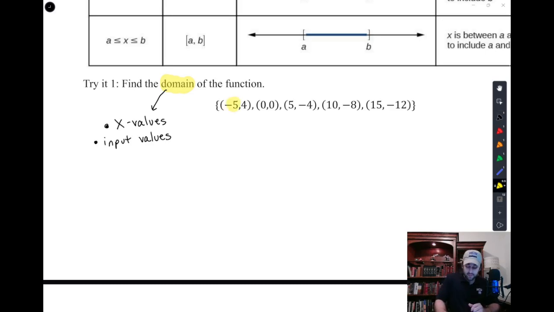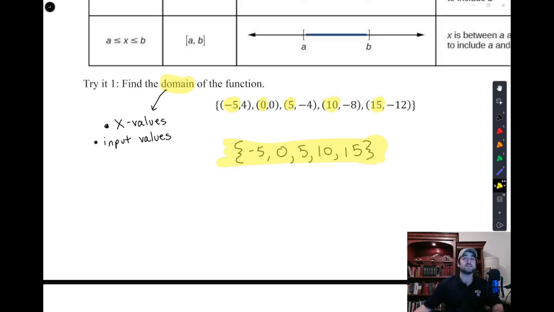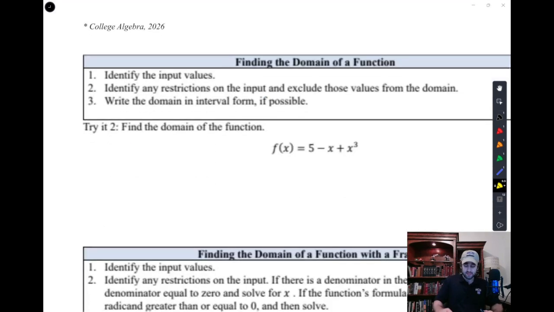And so here we have a few X values in a list. And to write a domain, we're just going to list those in a set. -5, 0, 5, 10, 15. And close the set. And that's it. That is the domain of that set of points. So not too crazy, hopefully. Hopefully it looks pretty easy to do. Let's look at what happens when they don't give us a set of points, but they give us an actual function.